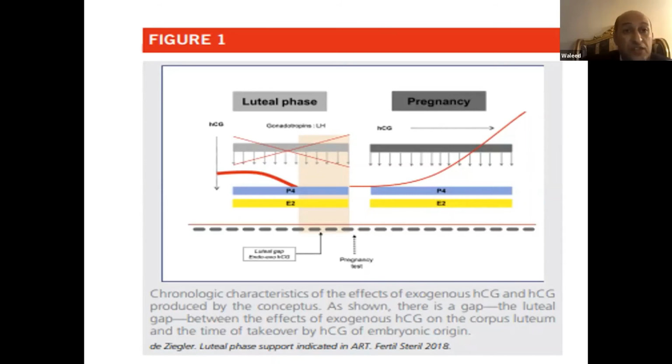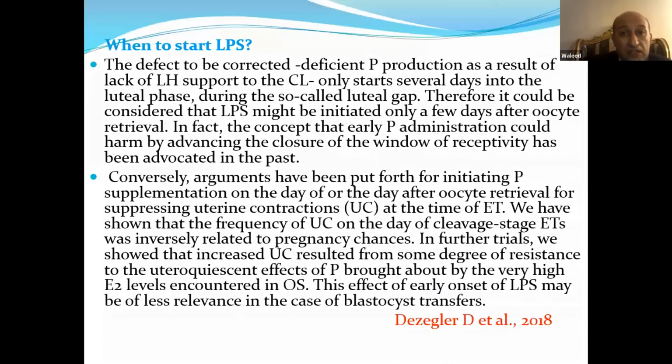The next question is when to start luteal phase support. The defect to be corrected is deficient progesterone production as a result of lack of LH support to the corpus luteum. This defect only starts several days into the luteal phase. During the so-called luteal gap, it could therefore be considered that luteal phase support might be initiated only a few days after oocyte retrieval. In fact, the concept that early progesterone administration could harm by advancing the closure of the window of receptivity has been advocated in the past, but nowadays this has vanished.